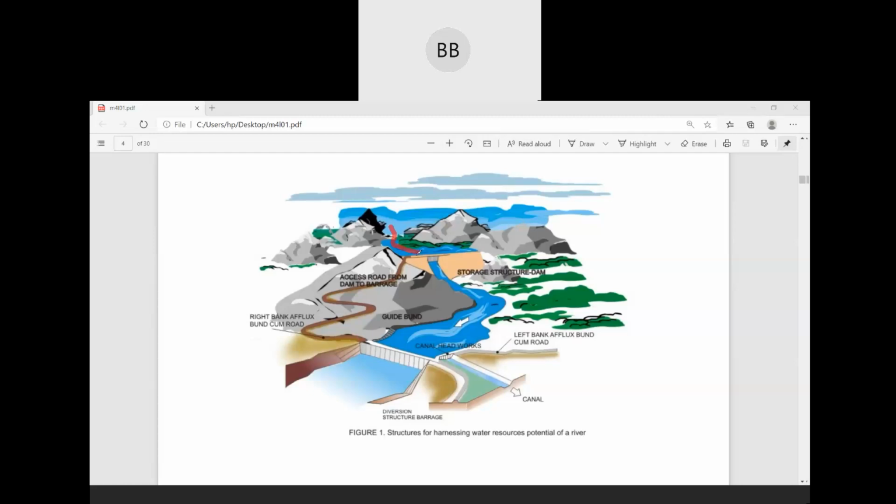Here we have constructed a dam. We have constructed a dam and then we stored the water here. So this is our reservoir. This dam is a storage structure because when we construct the dam, we are also storing that water in the upstream section.